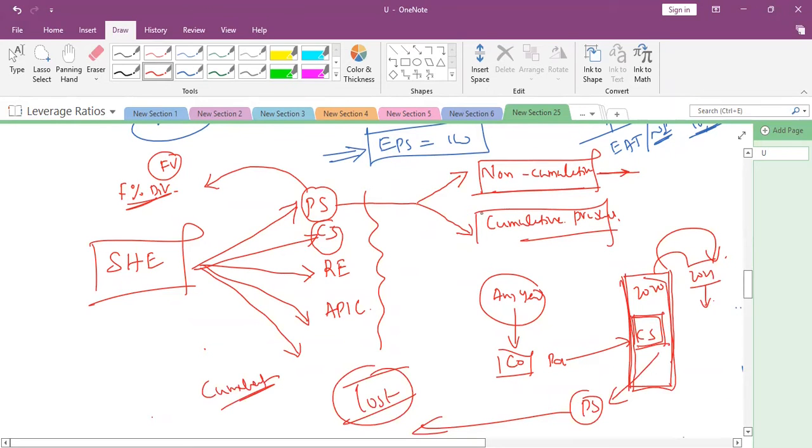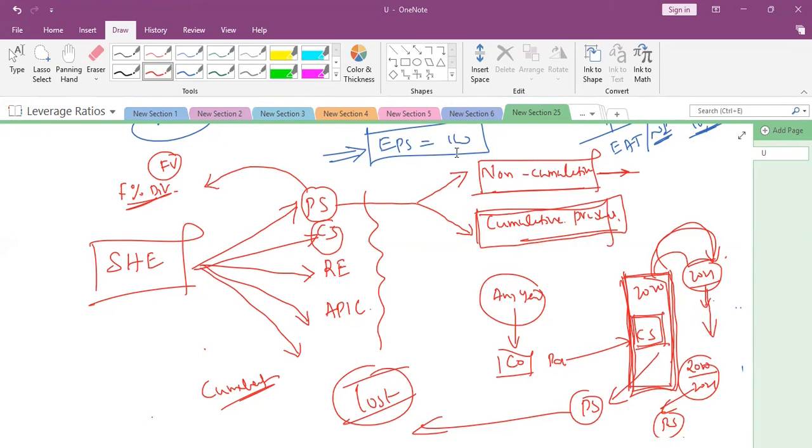Suppose they are cumulative preference shares: if the company has not declared in 2020, but pays dividend to common stockholders in 2021, the company should pay the 2020 dividend and the 2021 dividend to the preference shareholders. Is it clear to everyone what I mean to say?